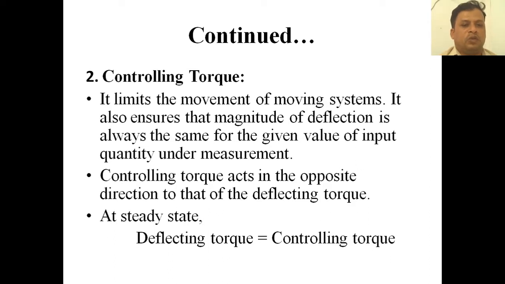Suppose you are having 30 volts measured in a voltmeter. The 30 volts is measured just because of the deflecting torque and the controlling torque acting in the opposite direction, and the pointer is held at that position of 30 volts. Controlling torque acts in the opposite direction to that of deflecting torque. So we can write that at steady state, deflecting torque is equal to the controlling torque.